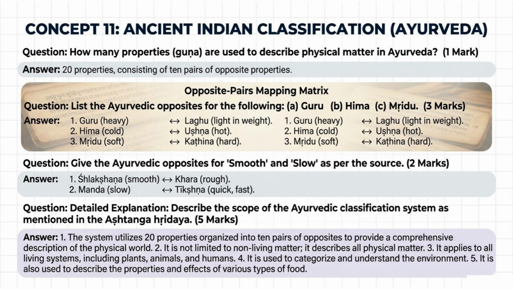Question. Give the Ayurvedic opposites for smooth and slow as per the source. 2 marks. Answer. Shlakshana, smooth, opposite khara, rough. Manda, slow, opposite tikshna, quick, fast.